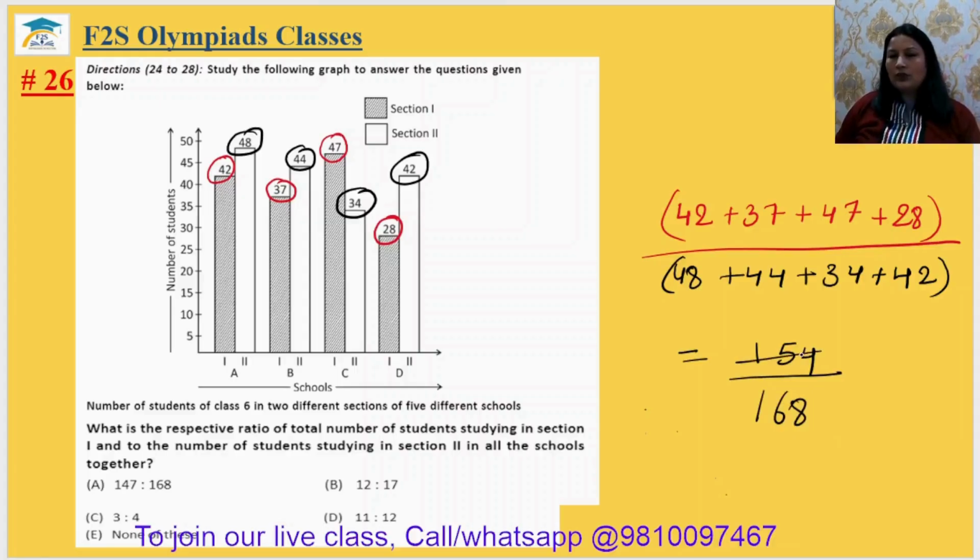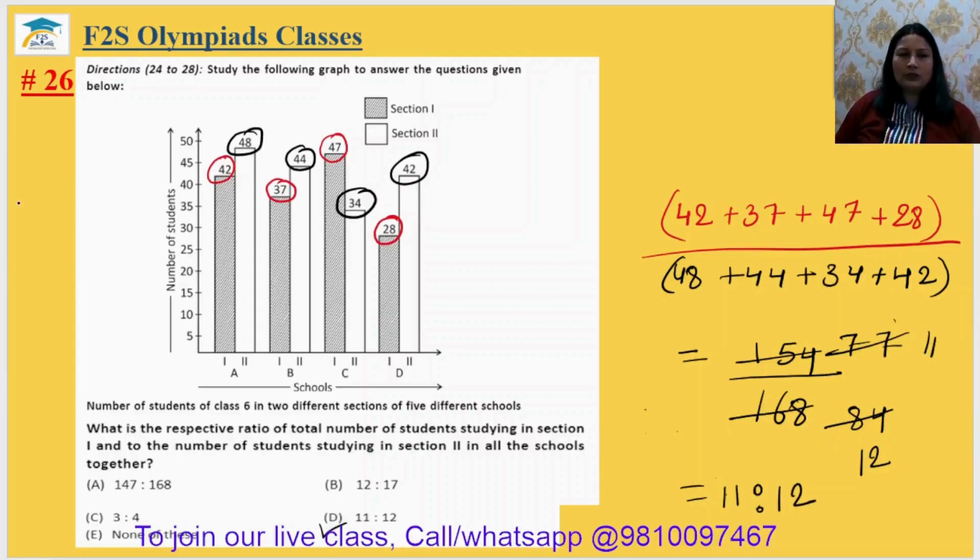So it is your 2 7s are, 2 7s are. Here 2 8s are, 2 4s are. Now 7 12s are and 7 11s are. So you will get 11 is to 12. It is in the option number D. The 26th answer is option D. Okay.